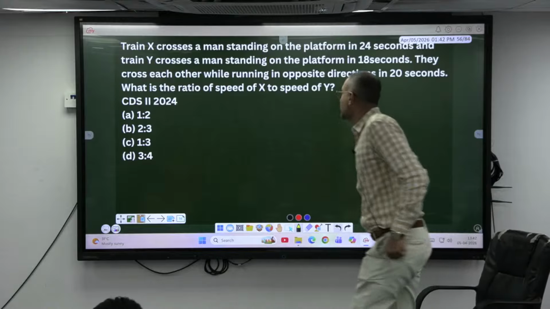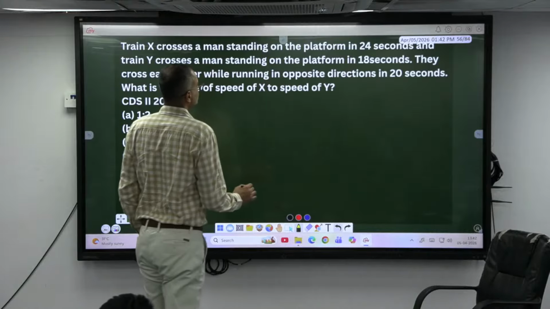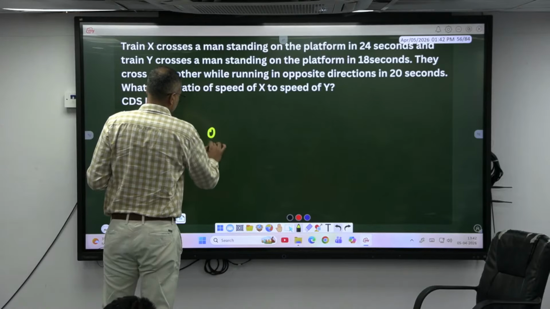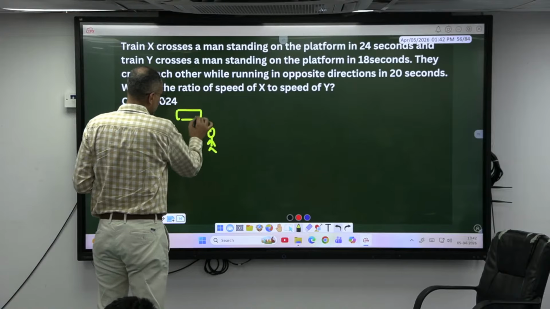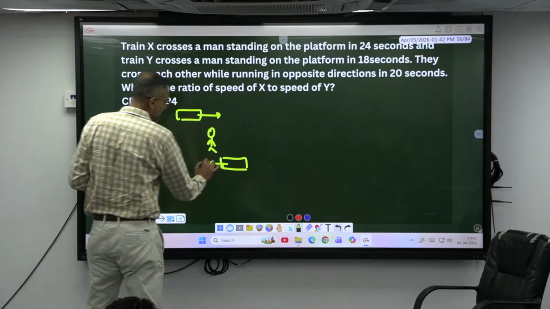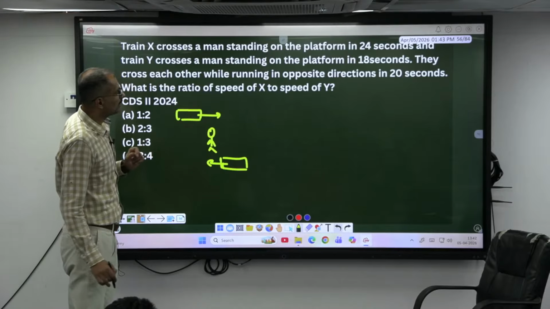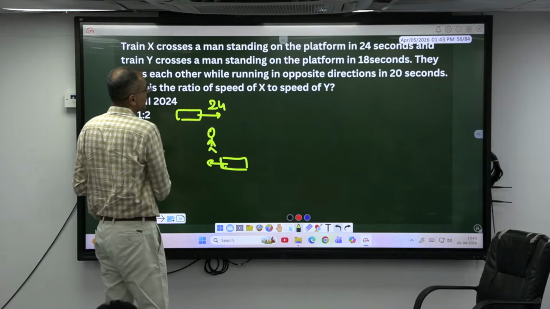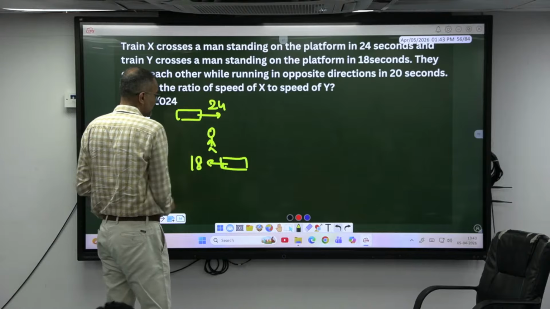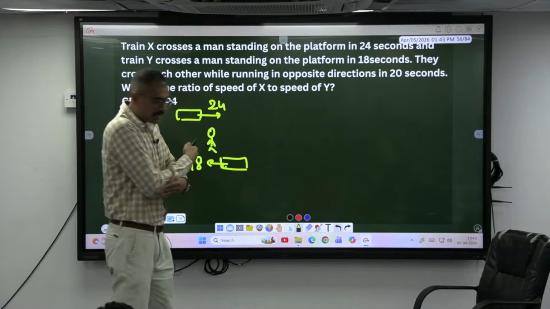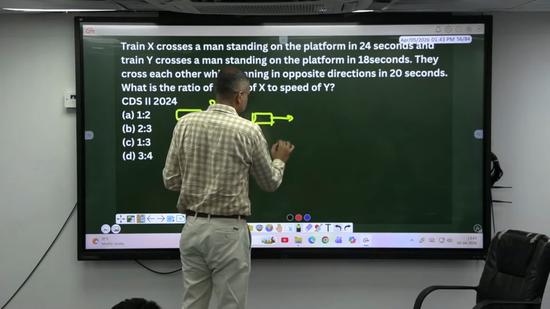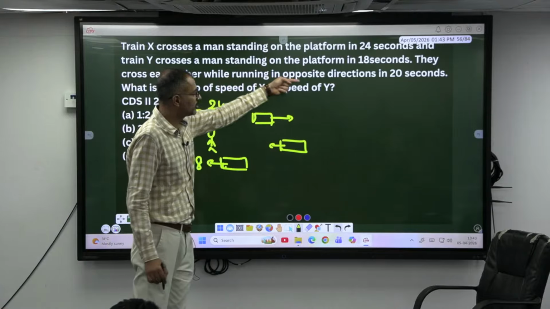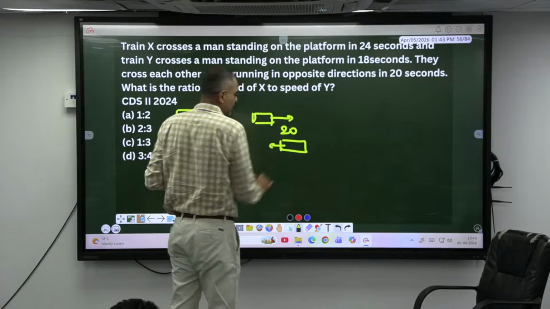Okay, look here now. See, X train, basically there is a man standing here. Two trains are moving in opposite directions like this, isn't it? This train can cross this man in how many seconds? 24 seconds. Same, this train will cross this man in how many seconds? 18 seconds. After crossing the man, they cross each other. In how many seconds? 20 seconds, crossing each other while running in opposite directions, right?